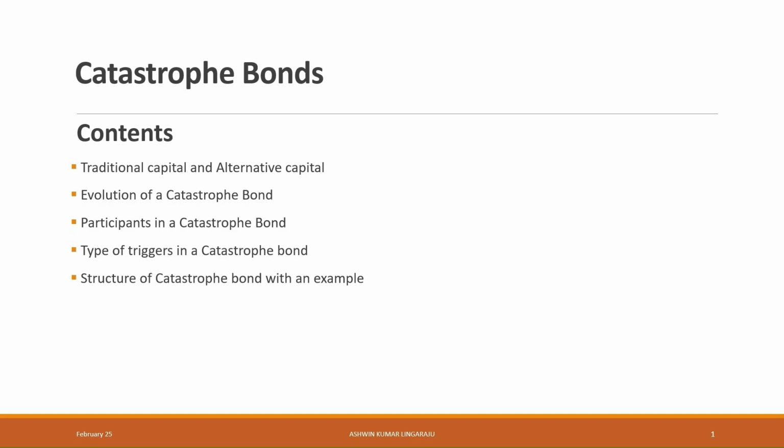In the topic of discussion today, we will discuss catastrophe bonds, also known as CAT bonds. In the PPT, we will discuss the traditional and alternative reinsurance capital available in the market and also CAT bond market size, evolution of CAT bond, its participants, and the type of triggers. Toward the end, we will discuss CAT bond structure with an example and its advantages. So let's get the PPT started.